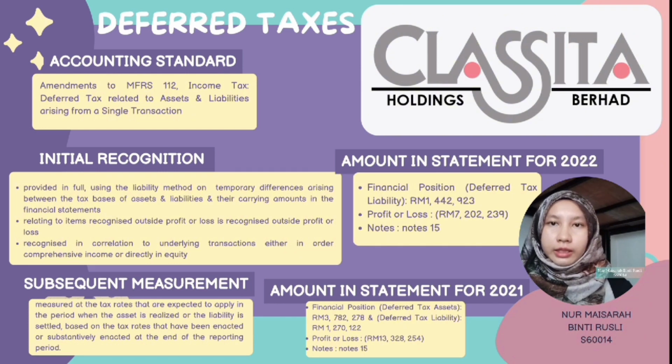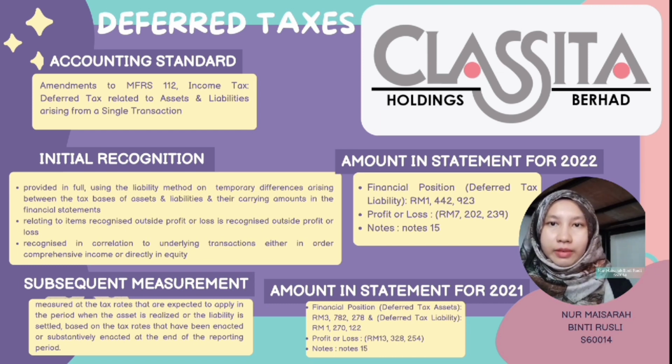Deferred tax relating to items recognized outside profit or loss is recognized outside profit or loss. Deferred tax items are recognized in correlation to underlying transactions either in other comprehensive income or directly in equity. Next, their subsequent measurement is measured at the tax rates that are expected to apply in the period when the asset is realized or the liability is settled, based on the tax rates that have been enacted or substantively enacted at the end of the reporting period.